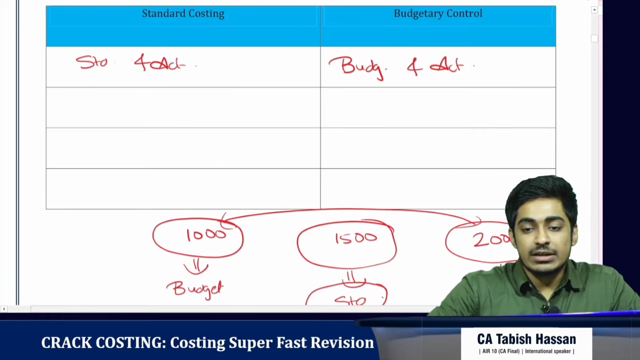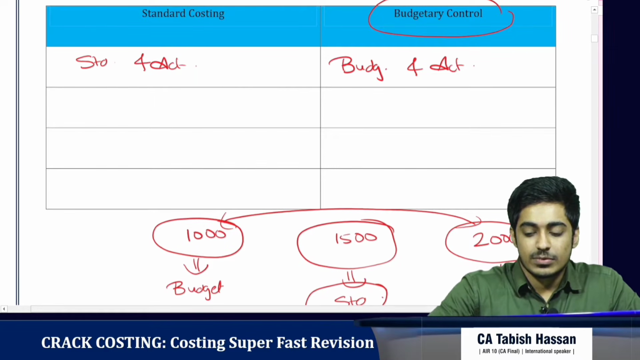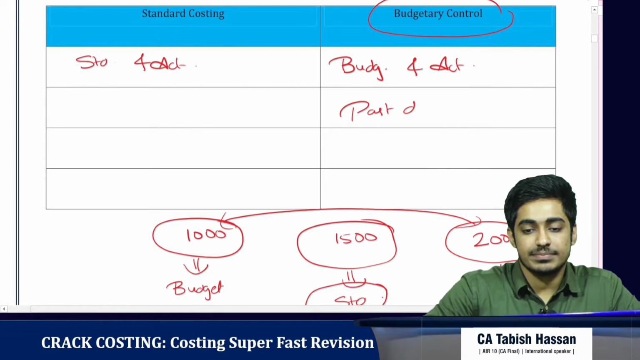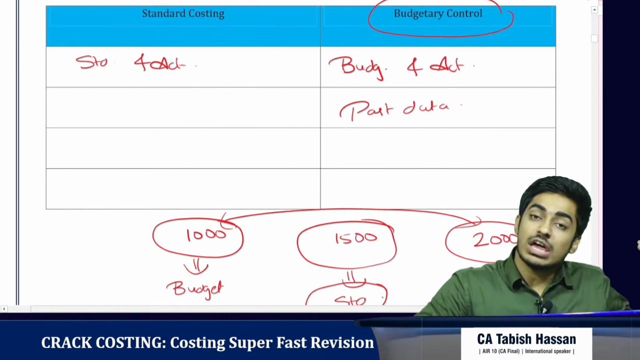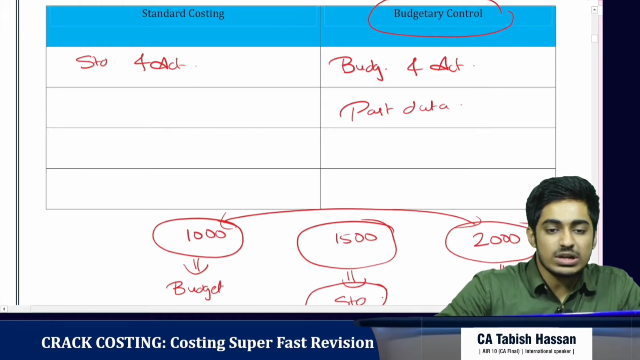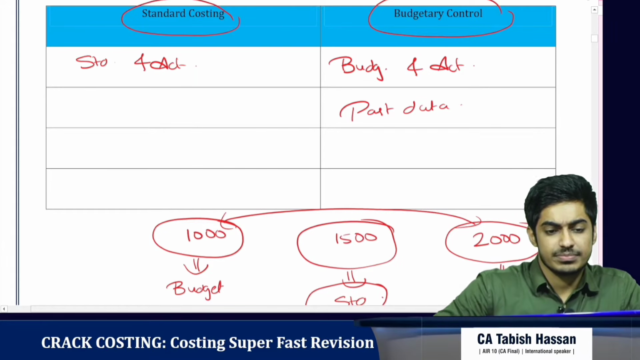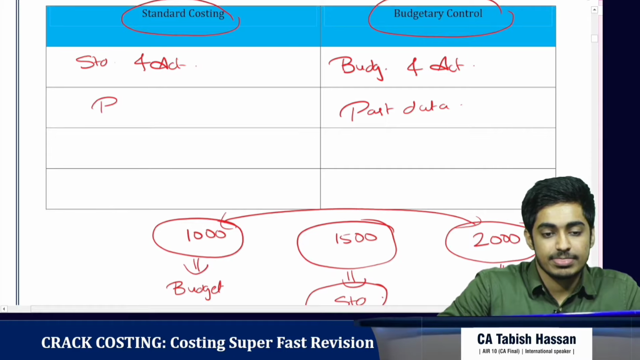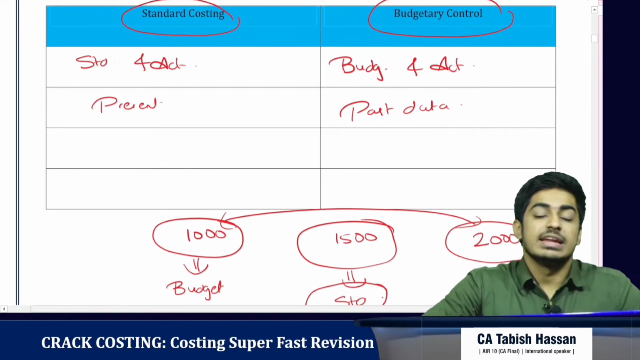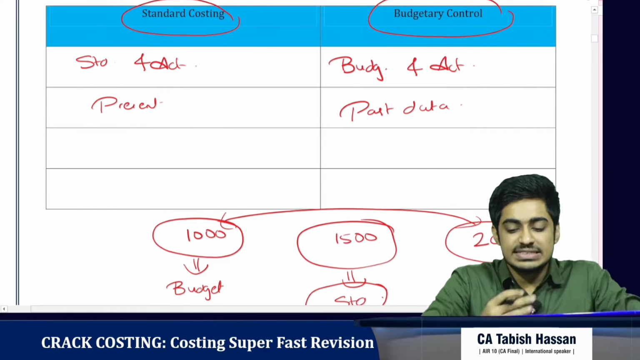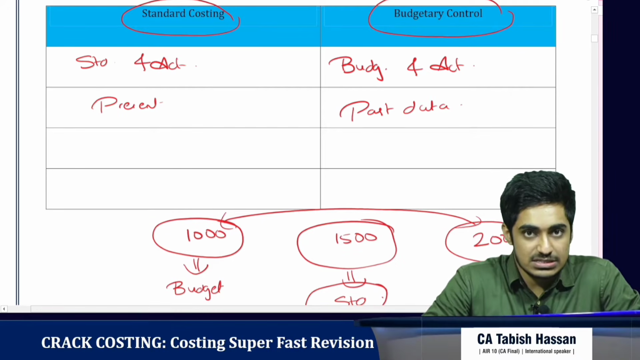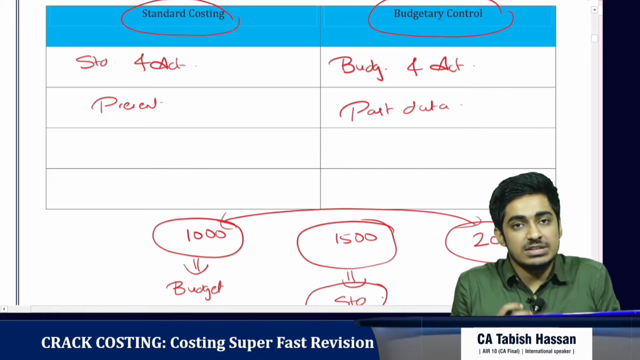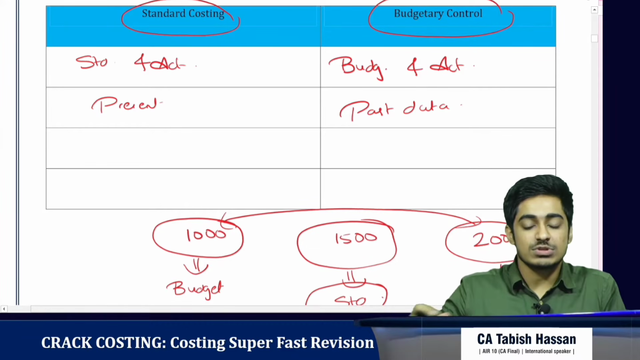So continuing with the differences. Budgetary control, what is it based on? It is based on past data, right? I thought I could get it for 1000 rupees. What is standard costing based on? It is based on present data, that is the past data adjusted with the recent factors. So based on the recent factors, what is the best price at which I can get this pen for? That is what standard costing tells.